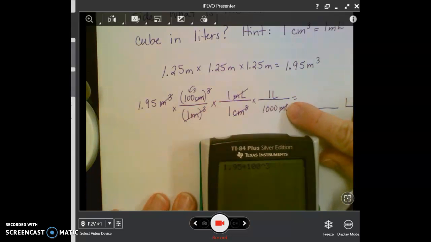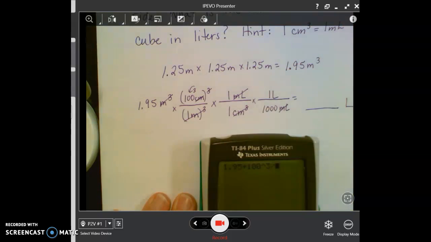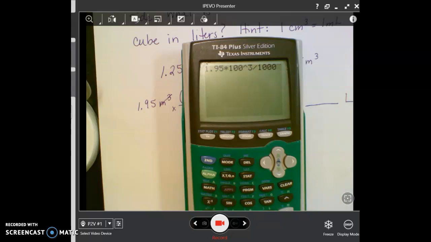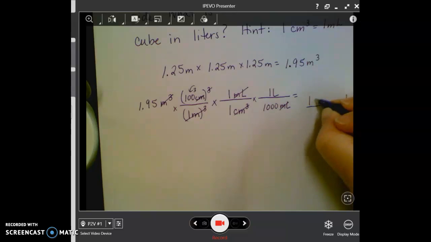Then I have to divide here by 1,000 since that's on the bottom. So remember, we're multiplying anything that's on the top. We're dividing anything that's on the bottom. You can see that a little bit better. And so when I hit enter there, that's 1,950 liters. And that's my final answer.